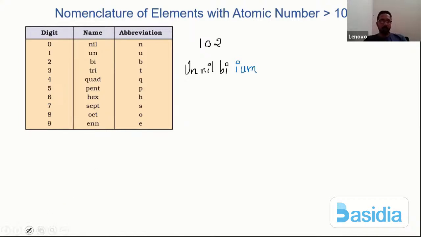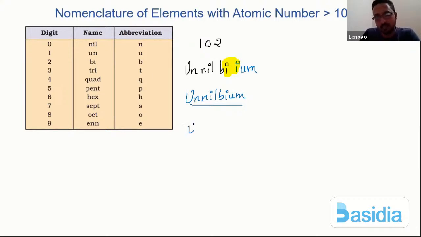Now, what I do observe here is there are two I's while writing this name. You see there are two I's. If there's a name which has two I's, remember this is an IUM, so while adding that, if you find one more I here, you can exclude one of the I's. So I can write this as Unnilbium. So you can exclude one I.